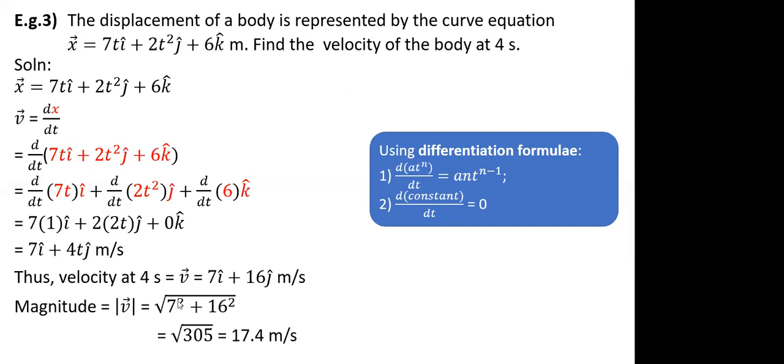Dheeraj, I squared this because this is the actual formula when we calculate the magnitude of any vector given in terms of i cap and j cap, because this is your x, this is your y, both are perpendicular. So the resultant will be nothing but Pythagoras, so root of x square plus y square. The formulas I already gave in the vectors chapter. If any vector is represented in terms of i cap, j cap, k cap, the magnitude will be root of x square plus y square plus z square. So I hope the examples are pretty clear and the meaning is also clear.